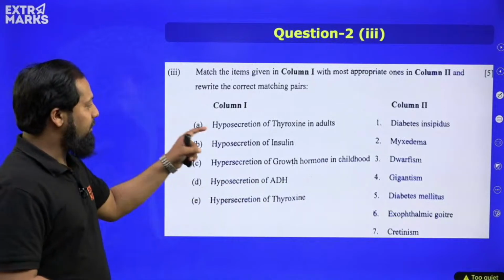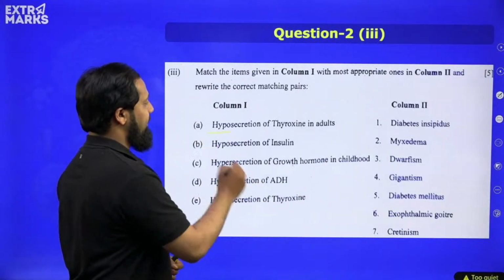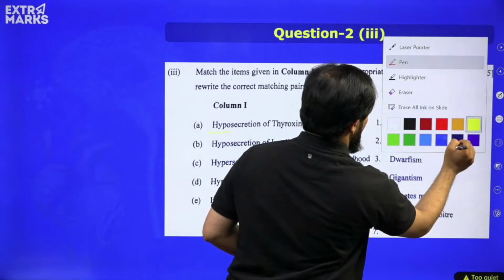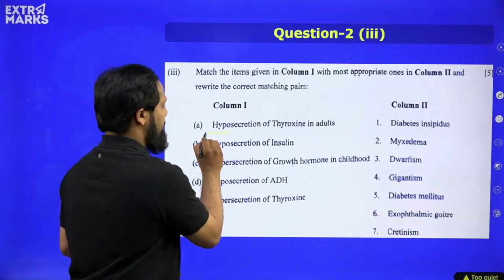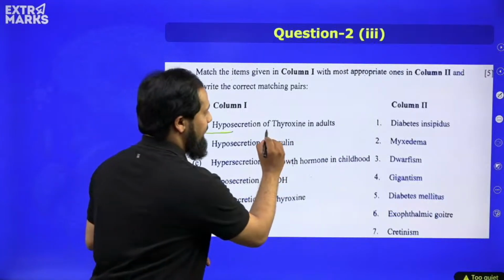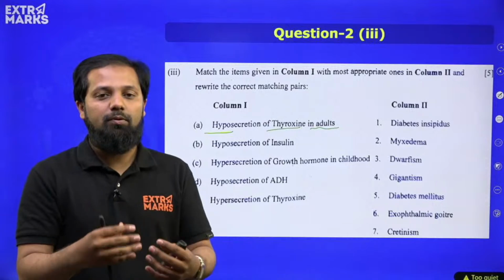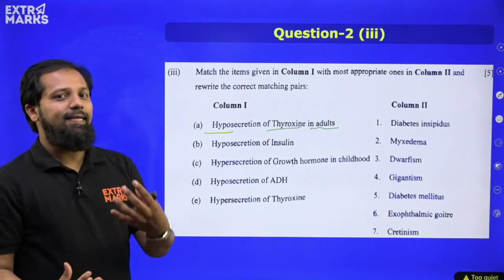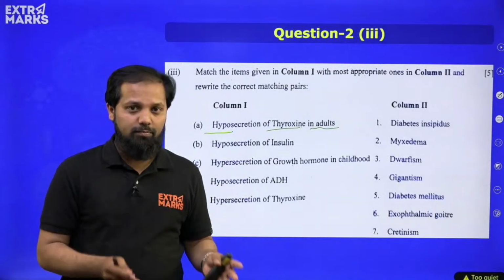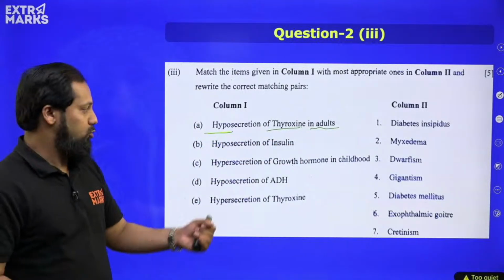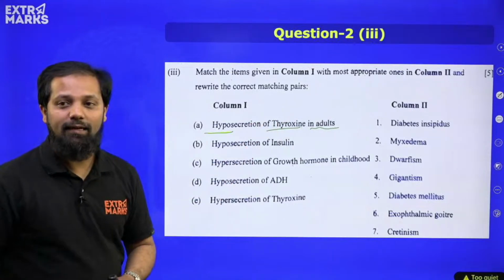Okay, first one among them is hyposecretion of thyroxine in adults. The first question is related to hyposecretion of thyroxine, and that too in adults, because this imbalance in the production of hormones is even seen in small children, but their diseases are different. So particularly they have mentioned the age group also. Hyposecretion of thyroxine in adults.